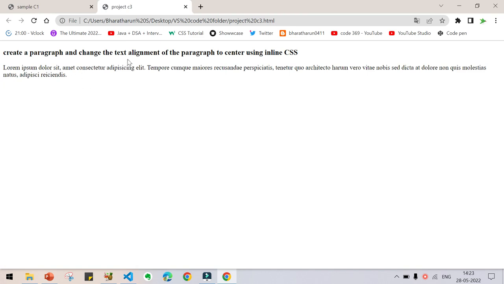Next thing we have to do is make it center: the text alignment of the paragraph to center using inline CSS. You can use anything like inline CSS or class or ID, but here I prefer using inline CSS. We will know why I am using inline CSS.